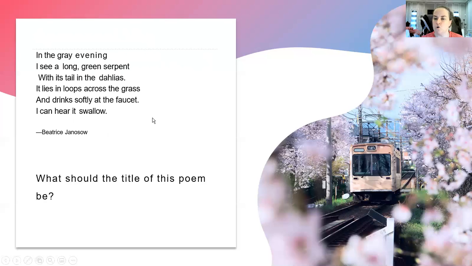Was there a rhyming pattern in that poem? Evening, serpent, dahlias, grass, swallows? No, this was a free verse. And a good title for it would be Snake, because a green serpent, we think of a snake. Now we're going to take a look at a song.